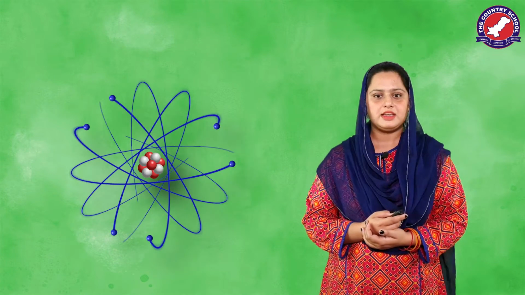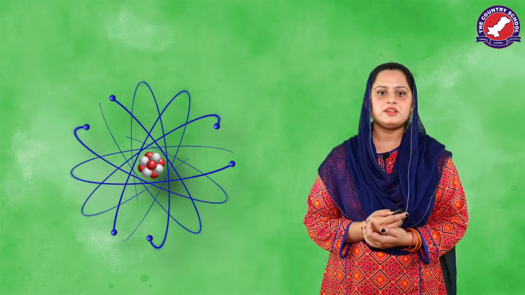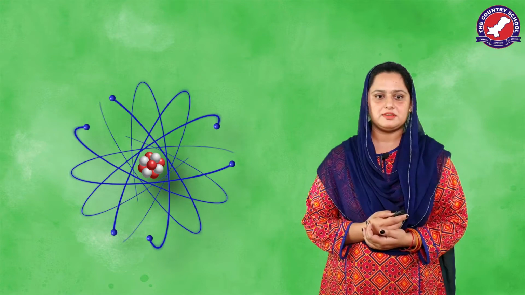What do we need to construct any building? Yes, we need bricks to make any building or house. As brick is the smallest and most initial part that we need to make any construction, similarly, atoms are the main and the smallest part to make any element. That means everything in the universe is made up of these tiny atoms.